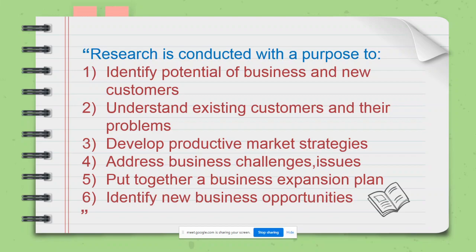Third is to develop productive marketing strategies. When it comes to an organization's profitability and performance, the organization always chalks out various strategies for success.